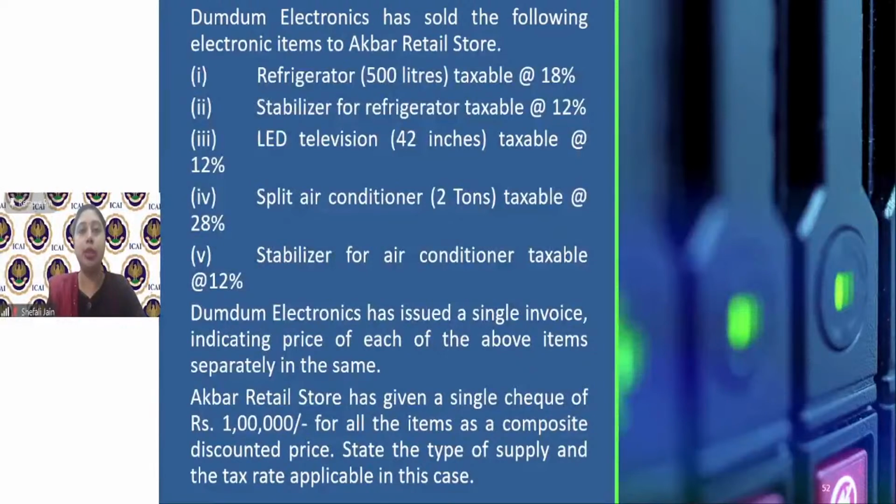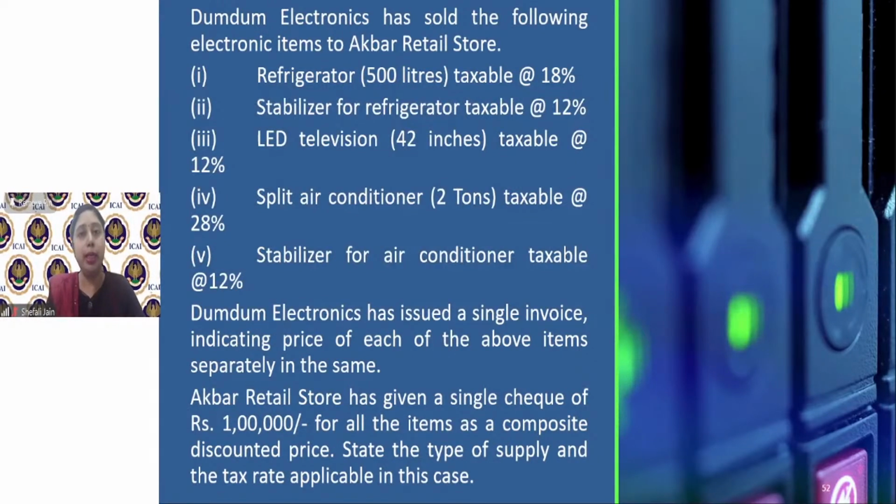One of them is a principal supply. Now, in this supply, can you say any one of them is a principal supply? Can you say refrigerator is more important or air conditioner is more important or television is the main supply? No. So none of them is a principal supply. They have been just clubbed. They have been just put together in one basket, but they are not related to each other. They are not a composite supply.